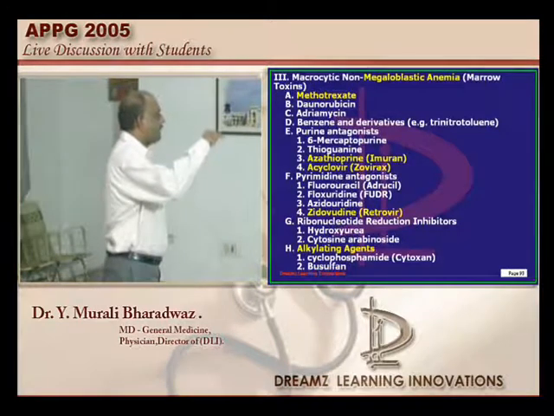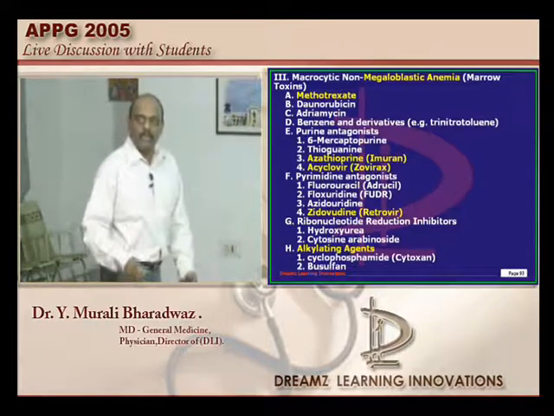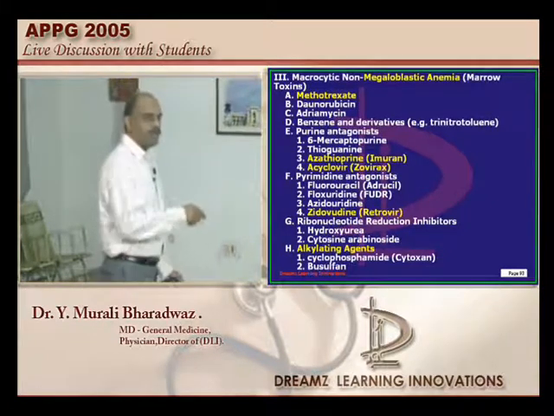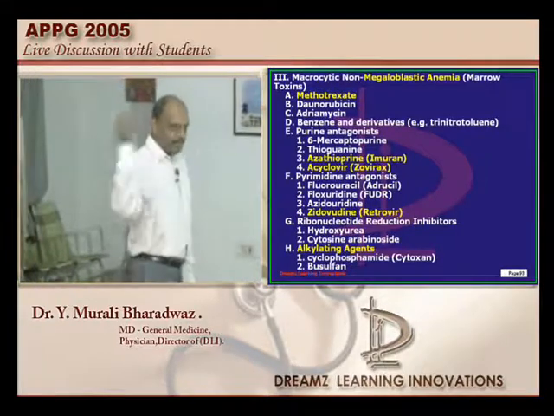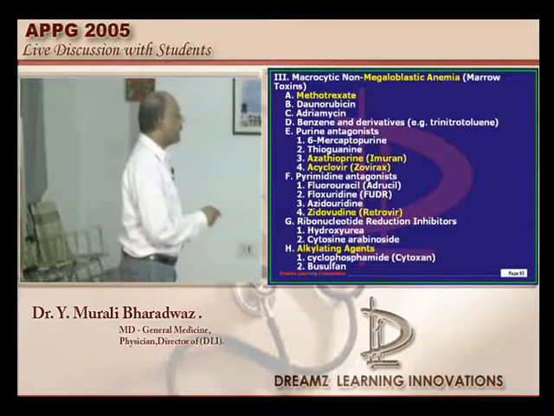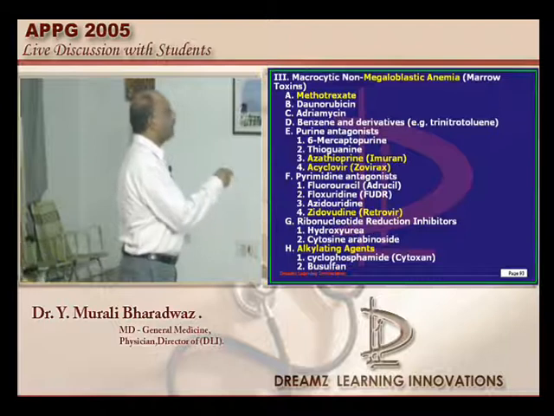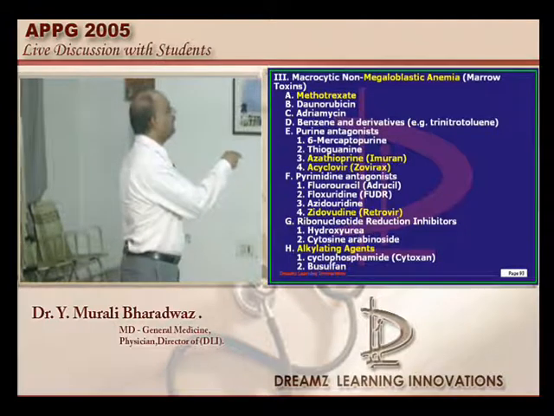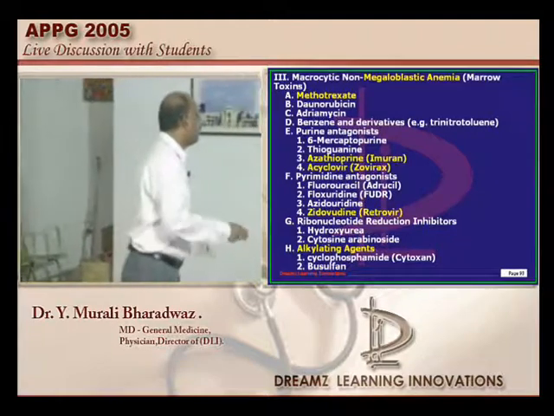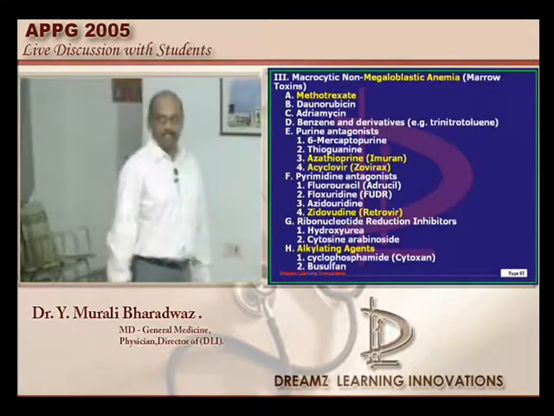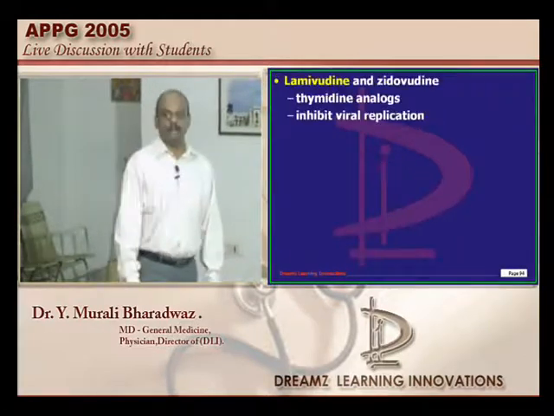So these drugs, azathioprine, which we use for immunosuppression in a patient who has systemic lupus erythematosus, and acyclovir, which we commonly use in the case of herpes, if there is any temporal encephalitis with herpes, acyclovir can be used. So purine antagonists and pyrimidine antagonists typically lead to a non-megaloblastic anemia which is of macrocytic nature. That is the reason, doctor, among these options given, acyclovir becomes the answer because it leads to a macrocytic but non-megaloblastic anemia, is what I want to underscore.